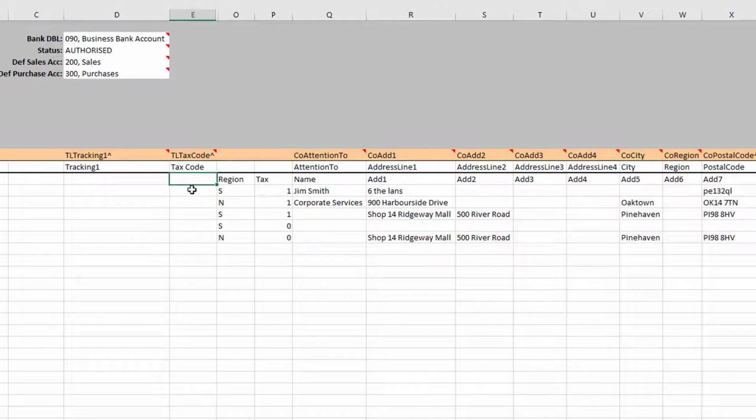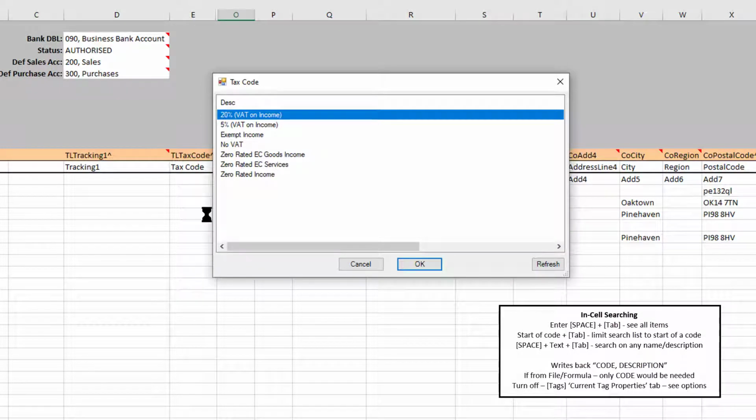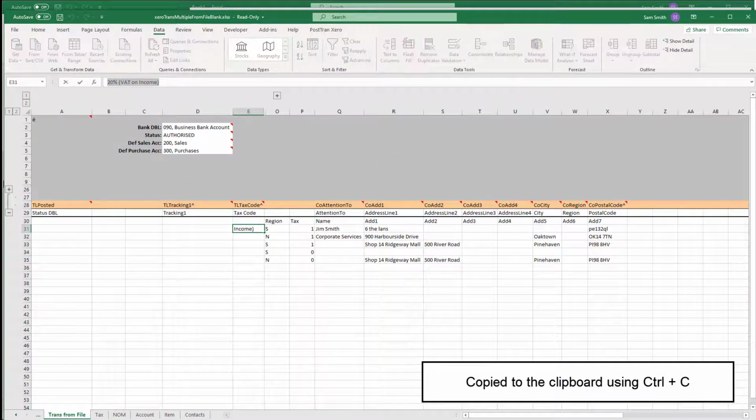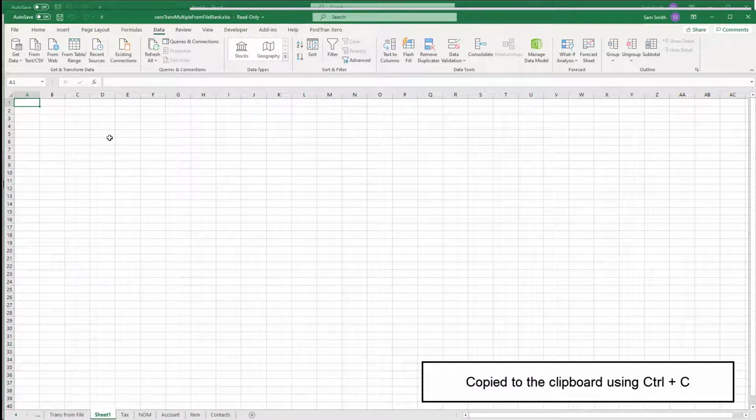So we need tax codes. Well, what tax codes? Xero allows us to actually use a tax code or the actual name of the tax item. So if I press space and tab away, there are all the names. Okay, so let's go in here and we'll get the first one, 20%, and let's just add another sheet.